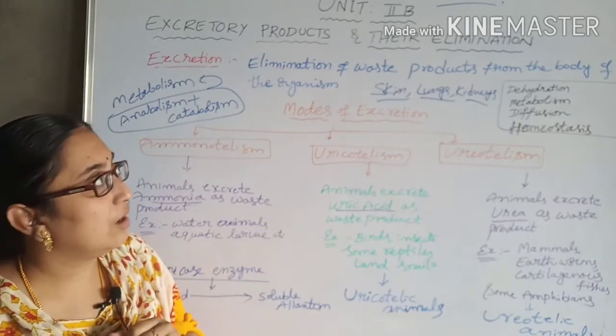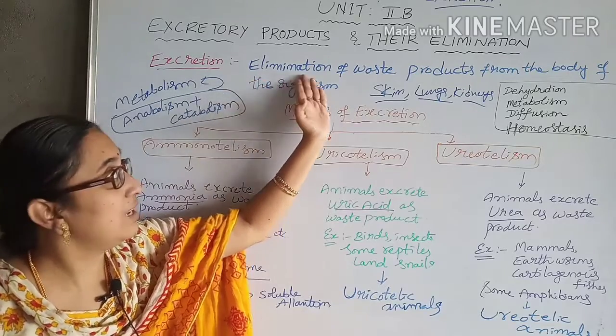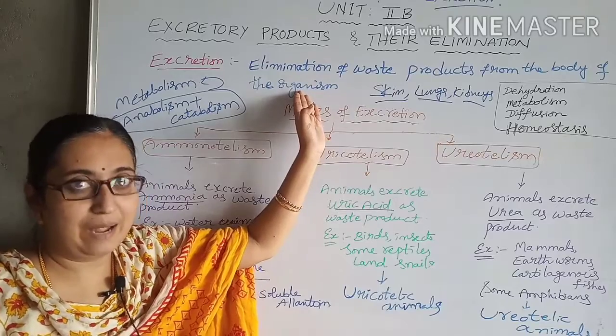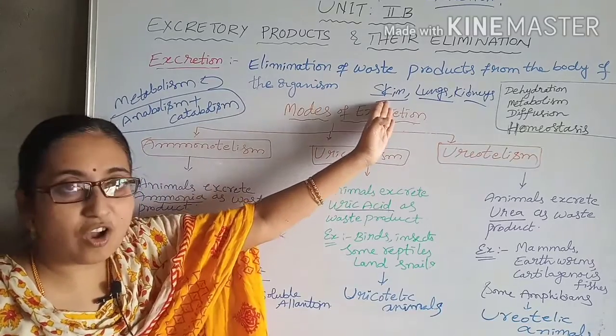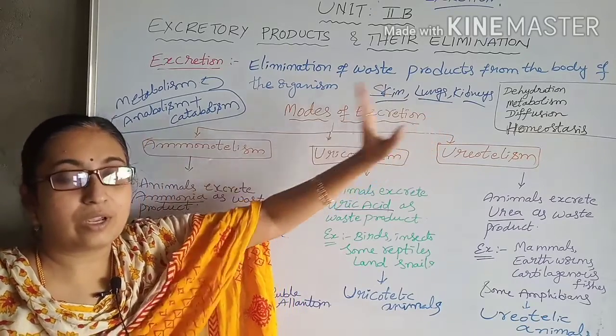Okay, so that is about excretion, that is, excretion is the elimination of the waste products from the body of the organism. The excretory organs in man are the skin, lungs and kidneys.